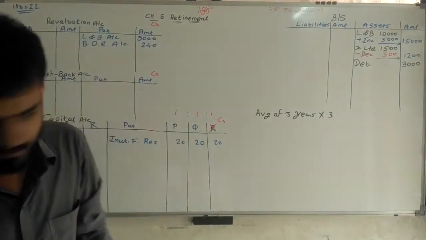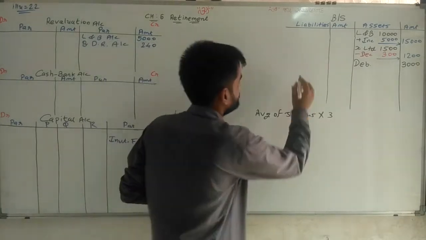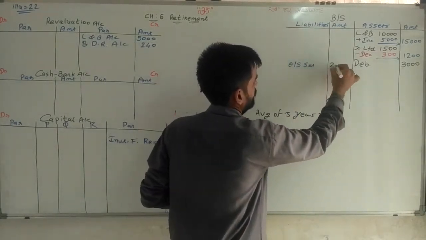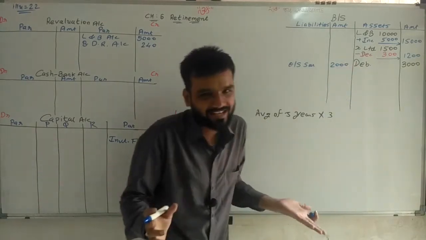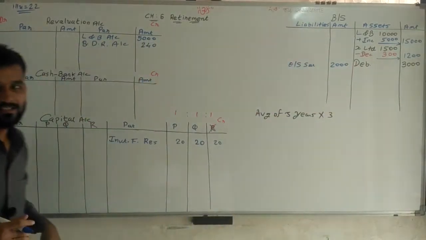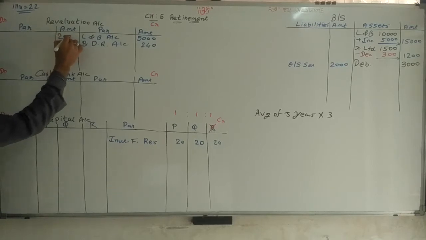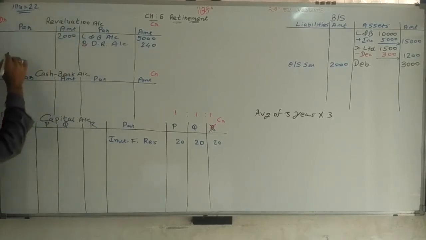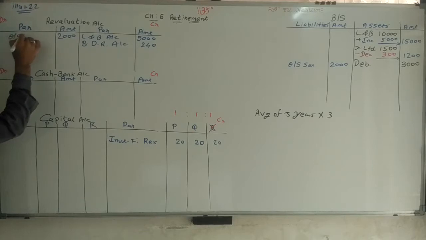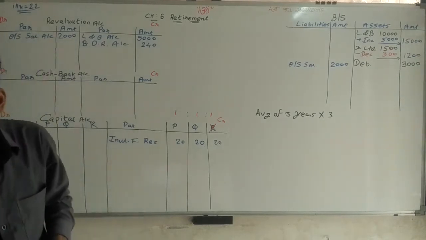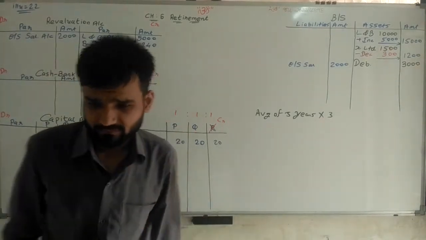So here we are writing outstanding salary. Liability increase, so debit to the revaluation account 2,000, outstanding salary account. Simple. Going ahead.